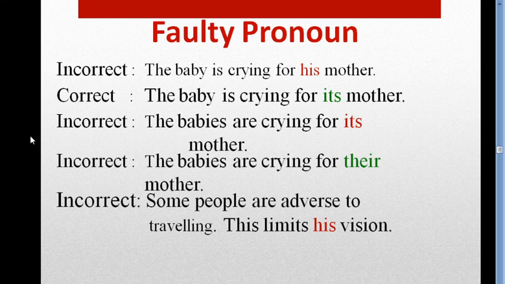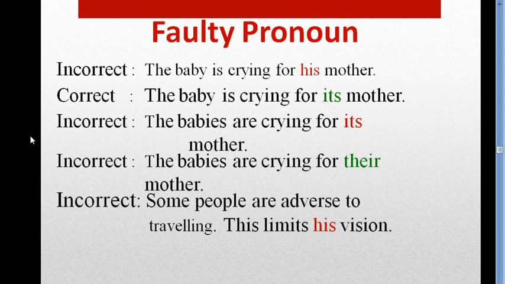The next one is, some people are adverse to traveling. This limits his vision. Here in this sentence, our subject or noun is some people. It's plural. So we can't use his as pronoun instead of this subject or noun.